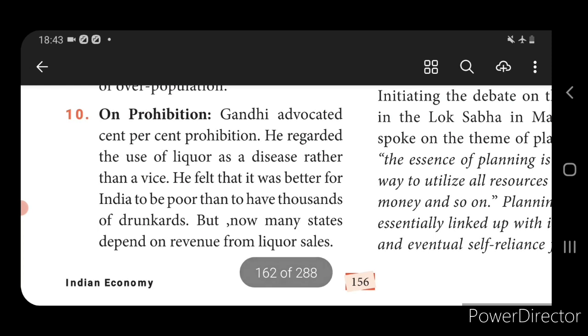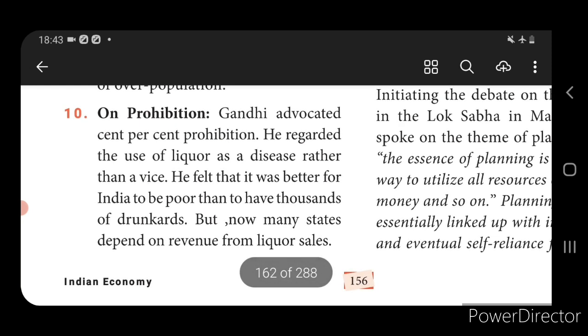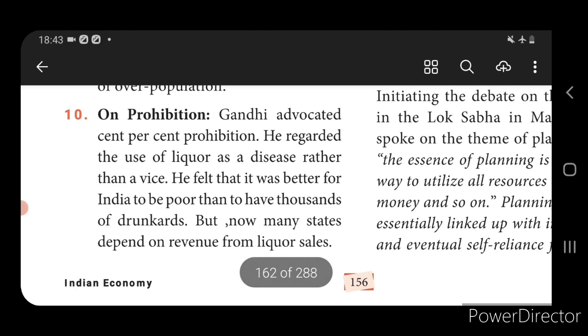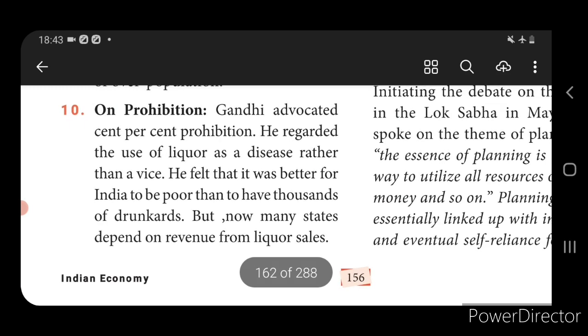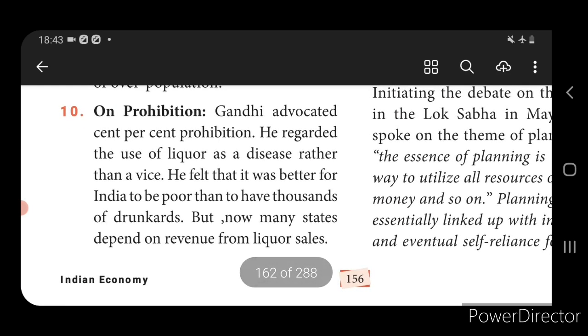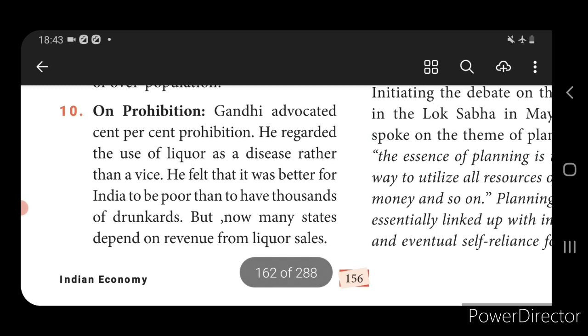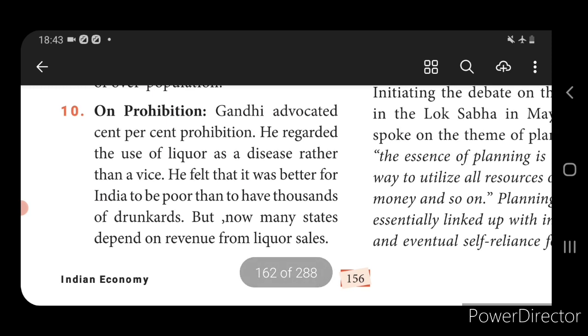More and more people are becoming dependent on liquor, and this is a great disease in India. But nowadays many states depend on the revenue from liquor sales. He strictly prohibited the use of liquor.